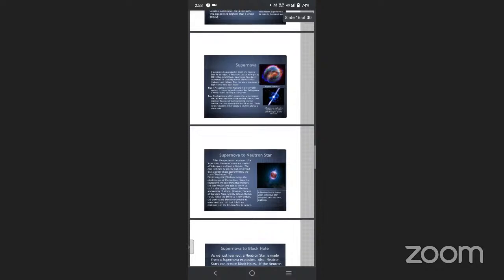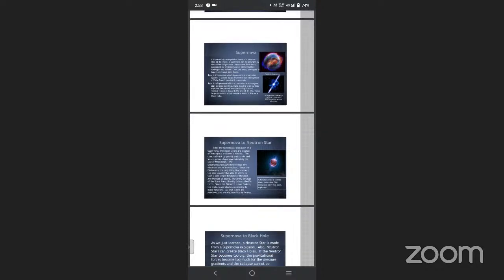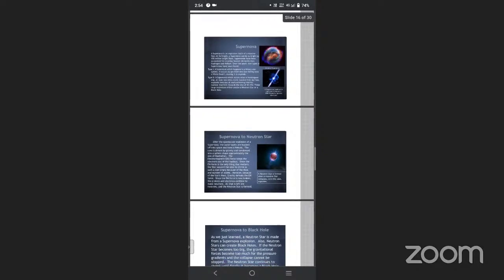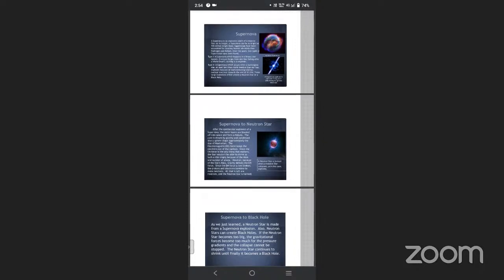A supernova which happens in a binary star. A binary star system is one where two stars orbit each other. It occurs when gas from one star falls onto a white dwarf, which then explodes. The other type occurs with a massive star, at least 10 times more massive than our sun. It explodes because of insufficient fuel for the process of nuclear fusion.